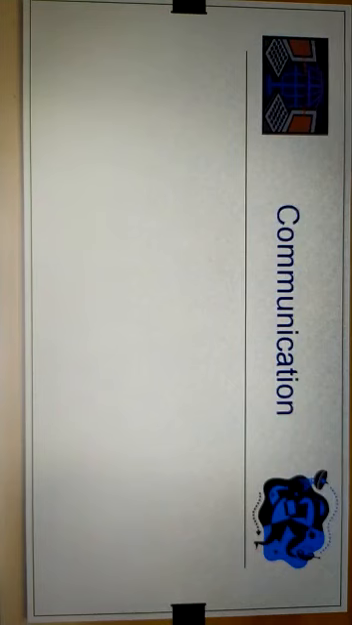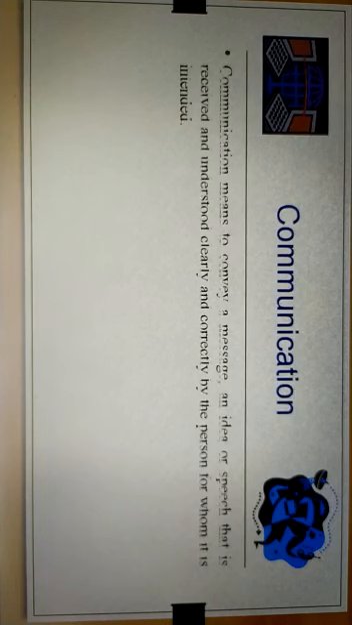communication. Now understand what communication is. Communication means to convey a message, an idea, or a speech that is received and understood clearly and correctly by the persons for whom it is intended. There could be several methods of conveying a message. Students, look, what were the methods utilized for conveying a message earlier?